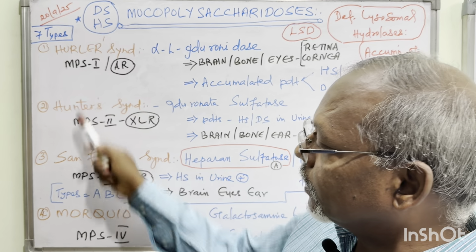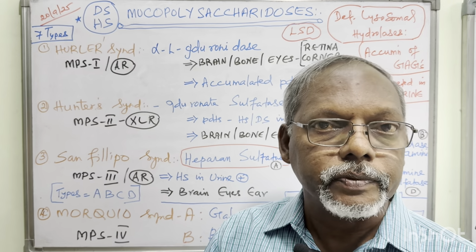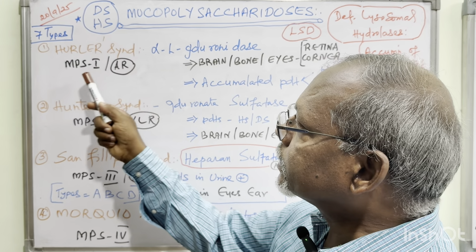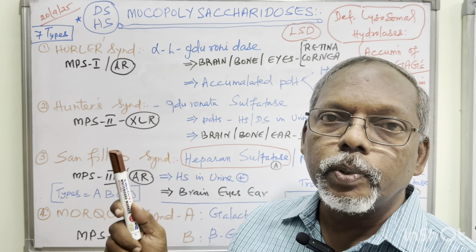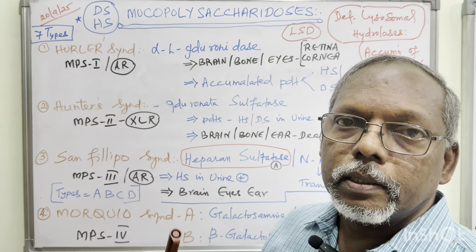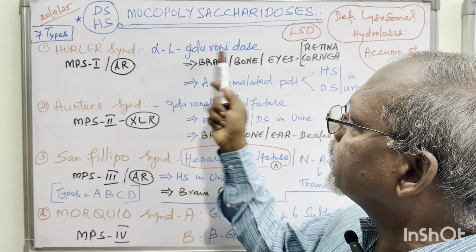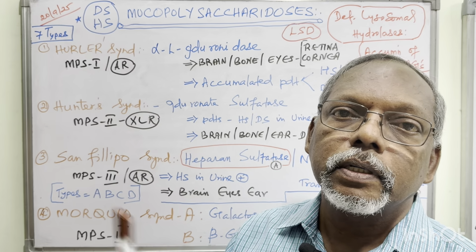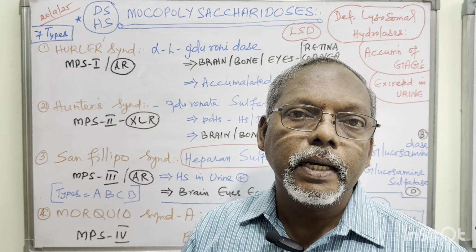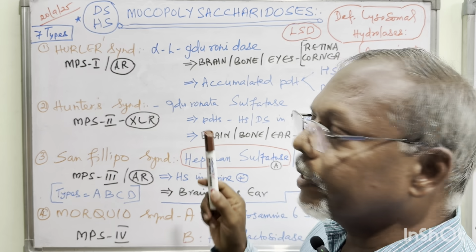I am going to give only 4 diseases which are very important for your 5-mark short notes. First one is Hurler syndrome, that is MPS 1, mucopolysaccharidosis type 1, usually autosomal recessive. The enzyme defect is alpha-L-iduronidase, enzyme name.